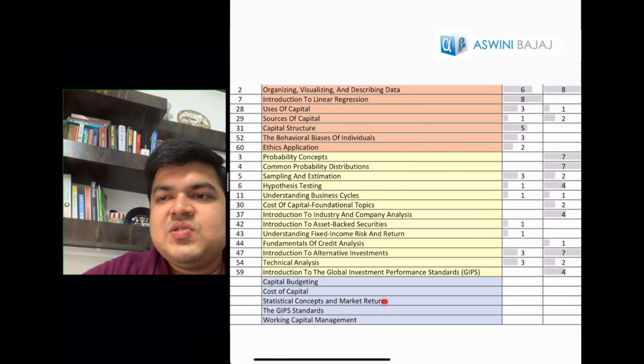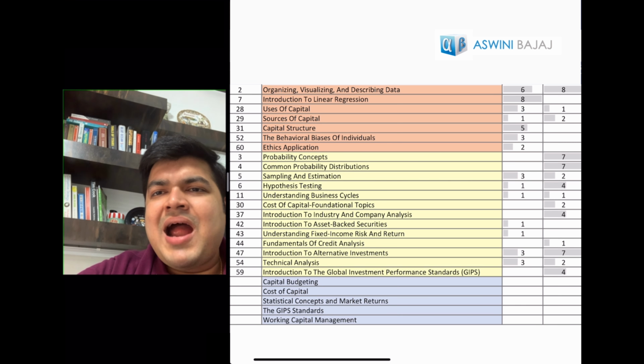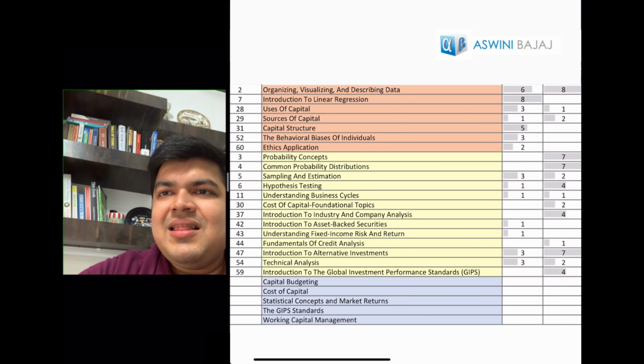Statistical concepts also is kind of deleted, but actually they've revamped and rearranged the entire content in this chapter. GIPS standards, as I told you, the 2 chapters had overlap earlier also. They've combined the concepts into this one single chapter. That's a good move. I think it makes the content more crisp. And working capital management also had a little bit of overlap. That was a part of the FRA subject. They've removed that and taken some portions into the sources of capital chapter.